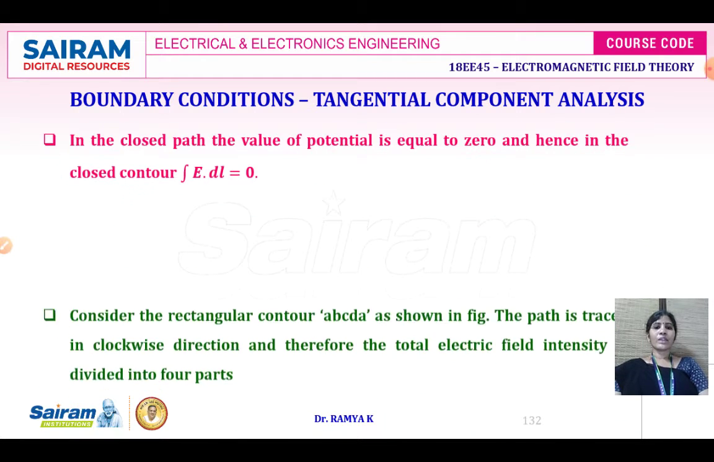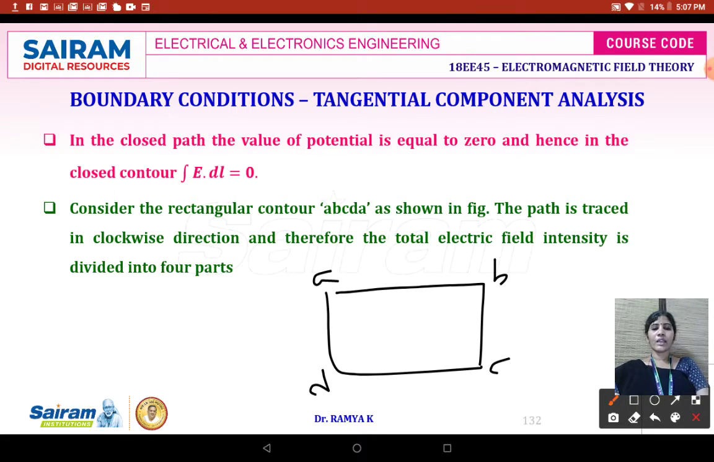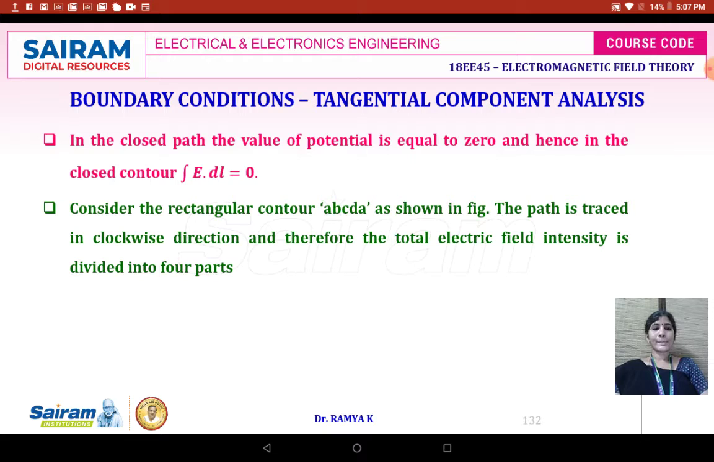When you assume the rectangular contour, it is going to be the rectangular contour A, B, C, D, A. It is going to be your width and this is going to be your H. In this, the path is going to be traced in clockwise direction and therefore the electric field intensity is divided into 4 parts.